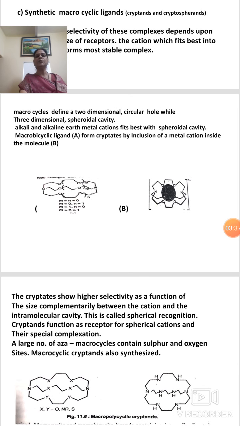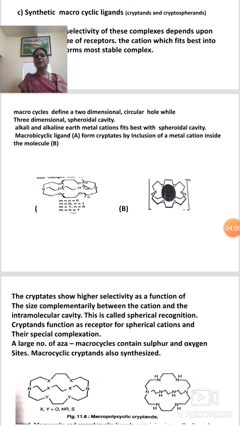Macrocycles define a 2-dimensional circular hole, while a 3-dimensional spheroidal cavity is defined by others. Alkali and alkaline earth metal cations, lithium, potassium, strontium, calcium ions, fit best with the spheroidal cavity.